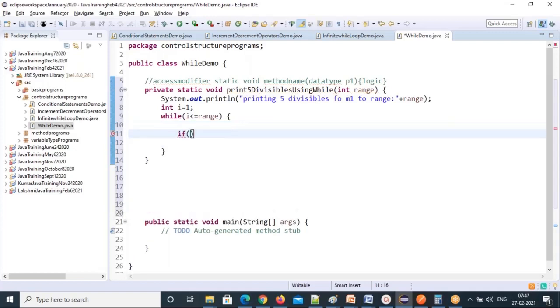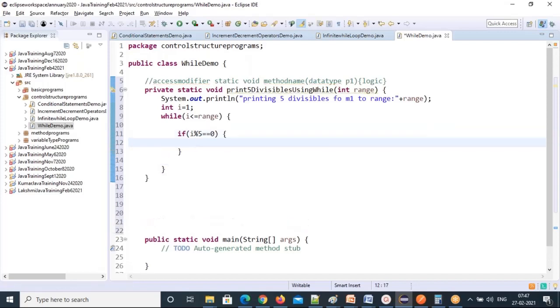So if i % 5 == 0. What will this percent do? Sorry? Remainder, we will get the remainder. Super. If any number divisible by 5 gives remainder equal to 0, then print only that one. That is the 5 divisible.